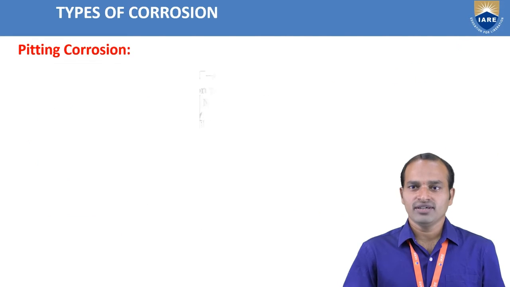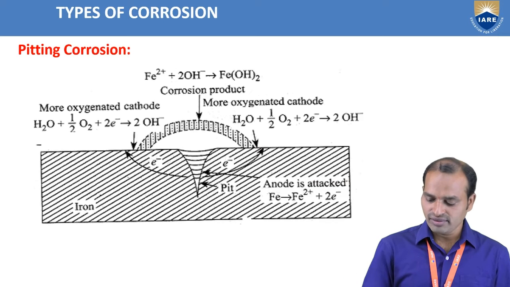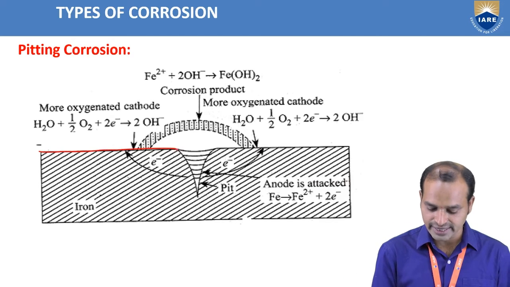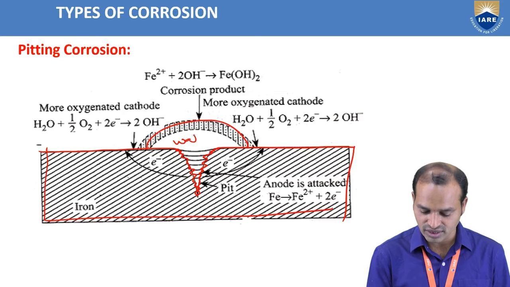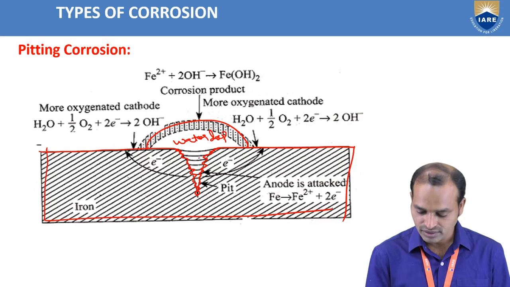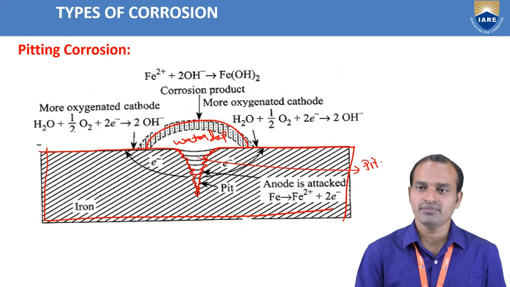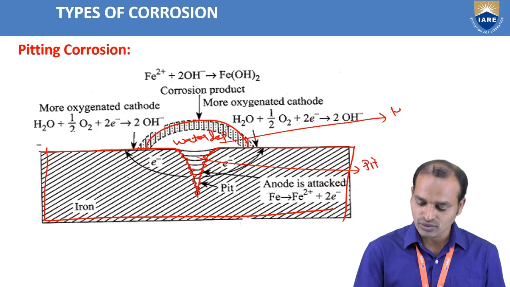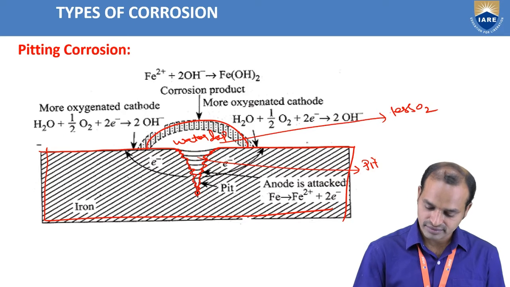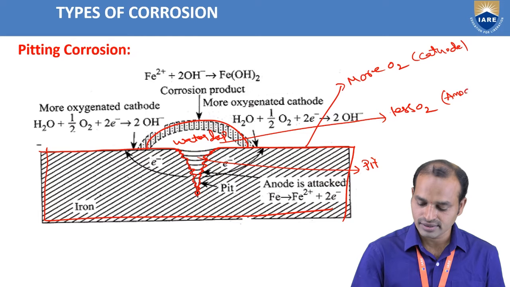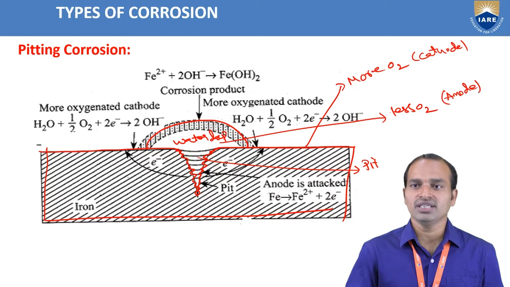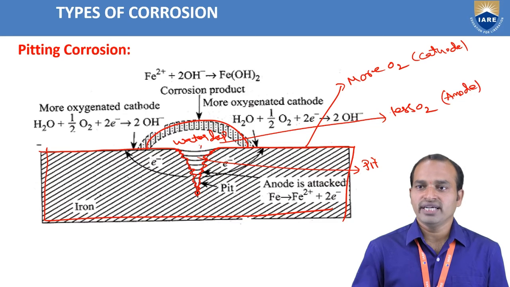Pitting corrosion, one more diagram. This is the pitting corrosion diagram. This is a metal surface, and here a small pin or pit hole forms on the surface of the metal. This is the metal. Here a water drop is resting, so this is the pit with the water drop resting. This part is the less O2 part, and this part is more O2, which acts as a cathode. This part acts as an anode. So in pitting corrosion, we observe that only this part undergoes corrosion.